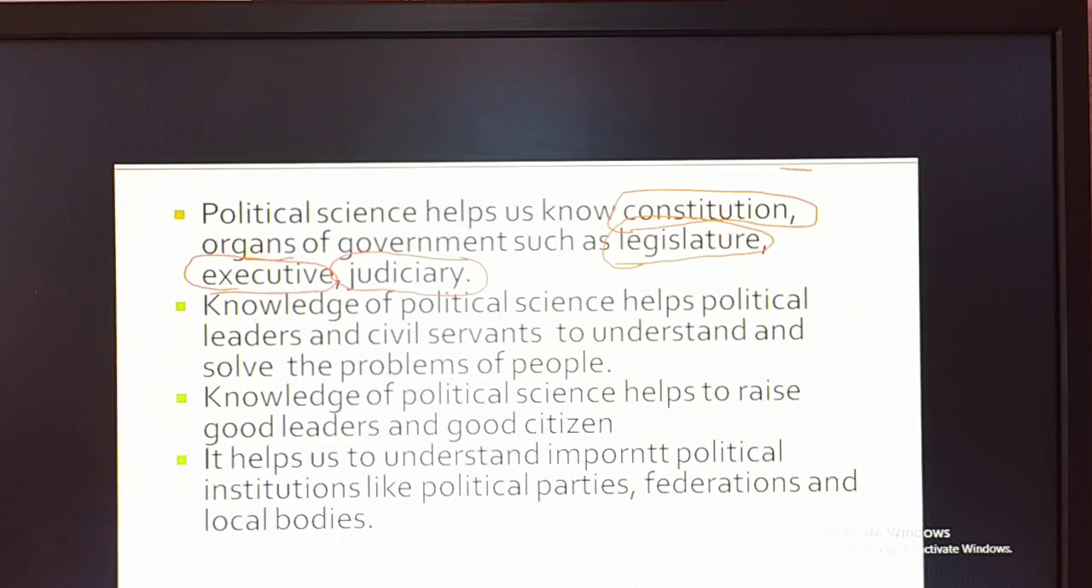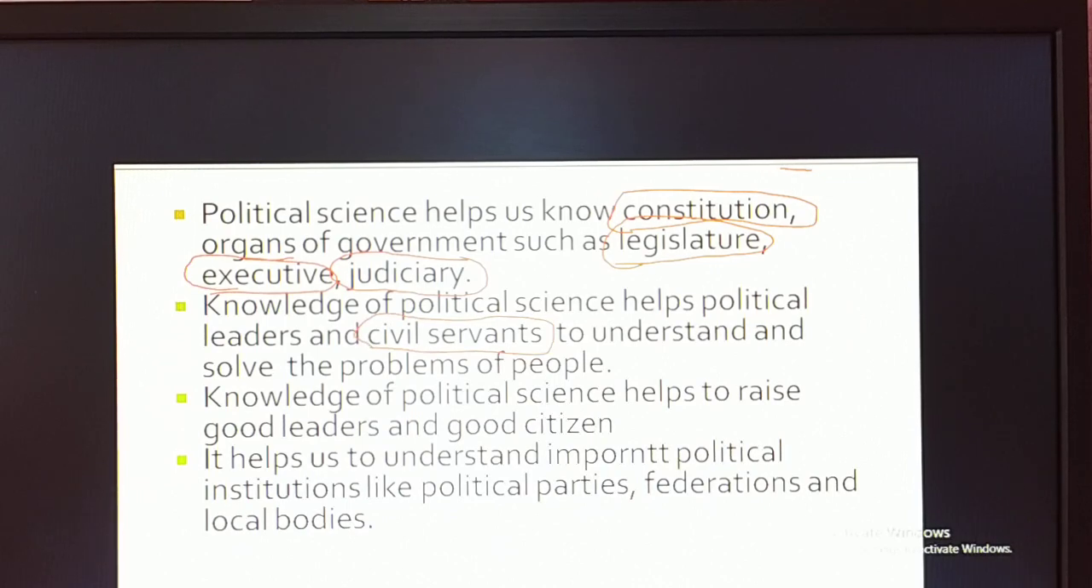Next one, the knowledge of political science will help the political leaders. Political leaders means the leaders who are ruling our country and our state, like Amit Shah, Narendra Modi, Indira Gandhi ji, Pandit Jawaharlal Nehru. These are political leaders. And civil servants. Remember here, civil servants like district commissioner, tahsildar, and so many. These people are called civil servants.